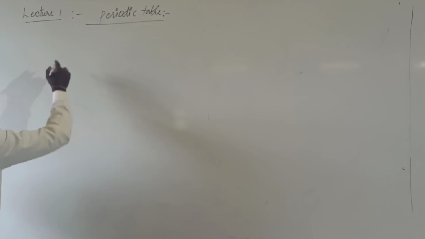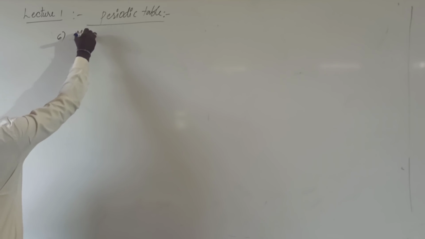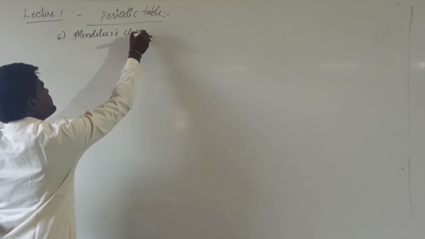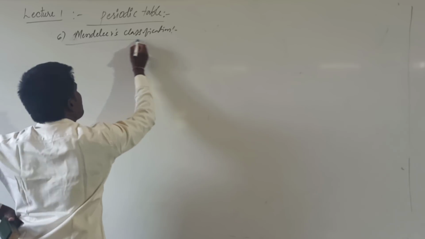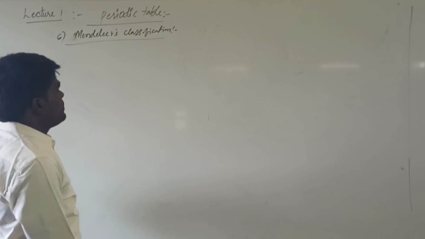The next important classification was made by Mendeleev, a landmark classification in the history and development of the periodic table.